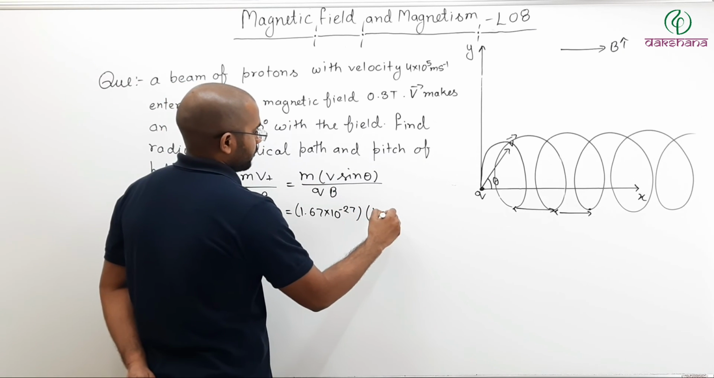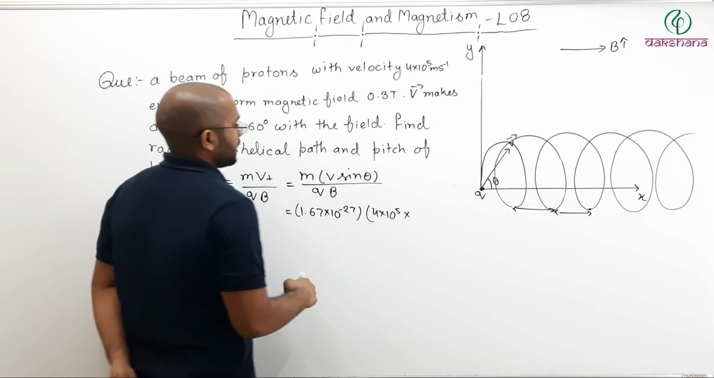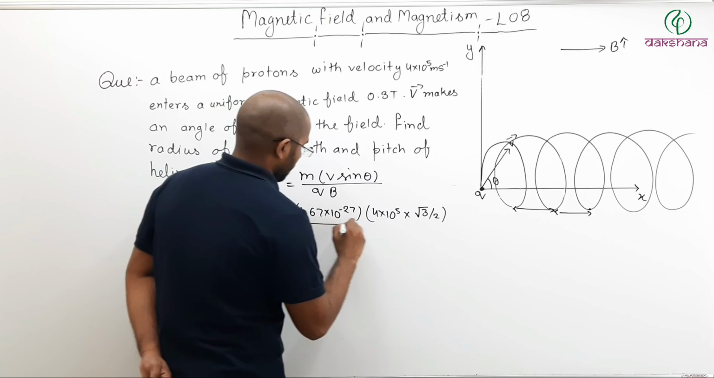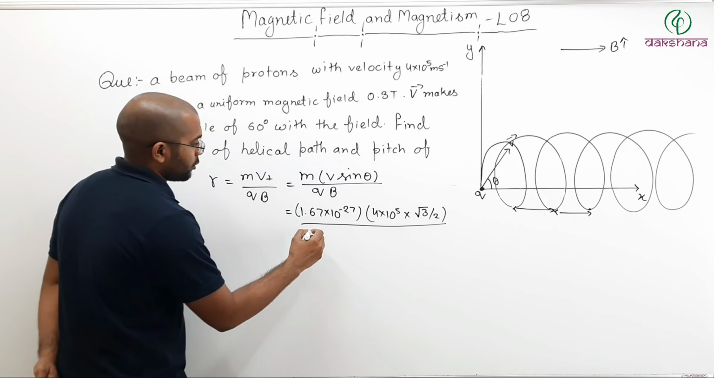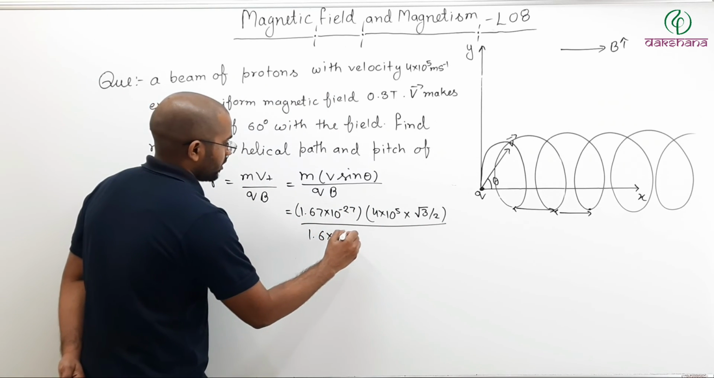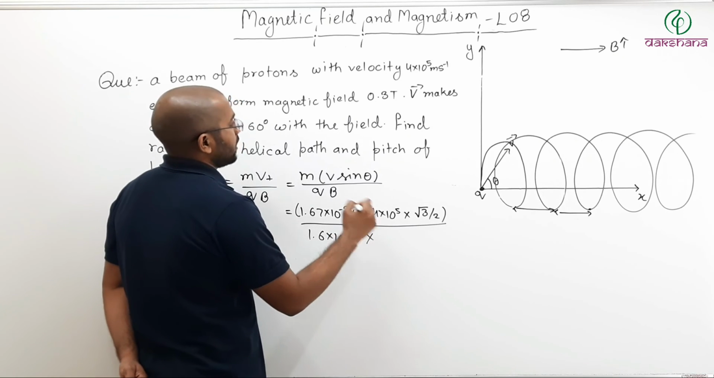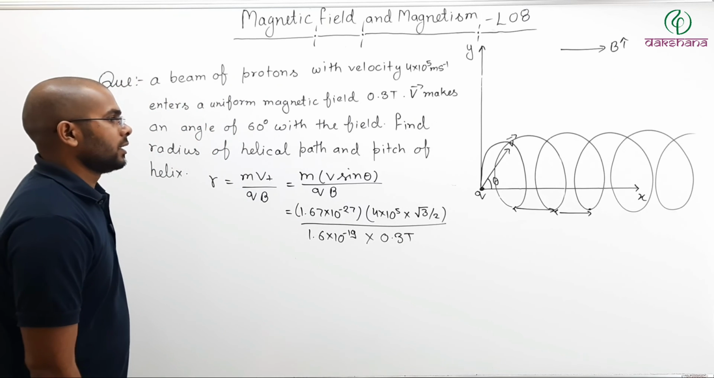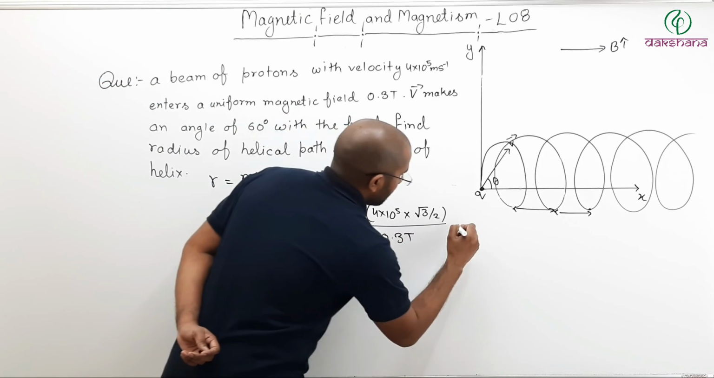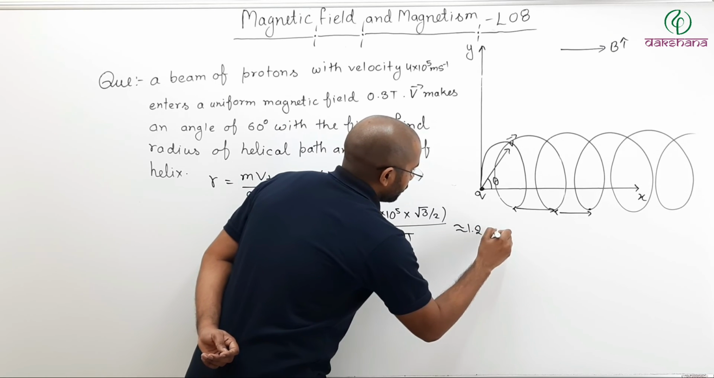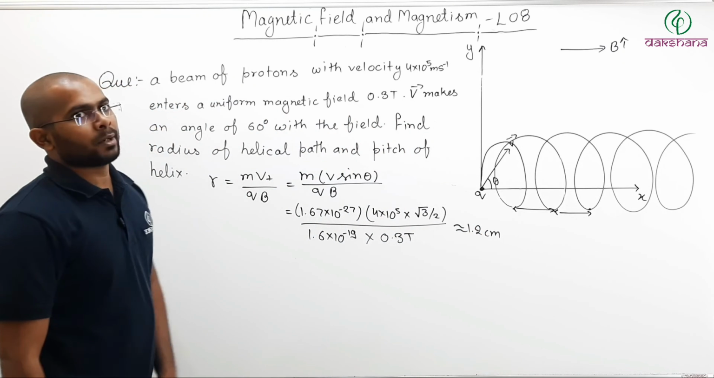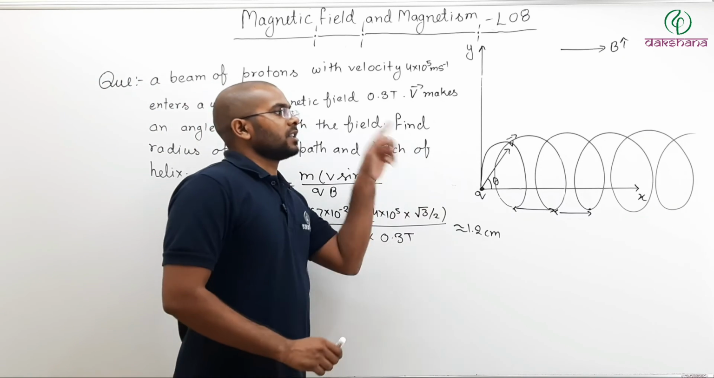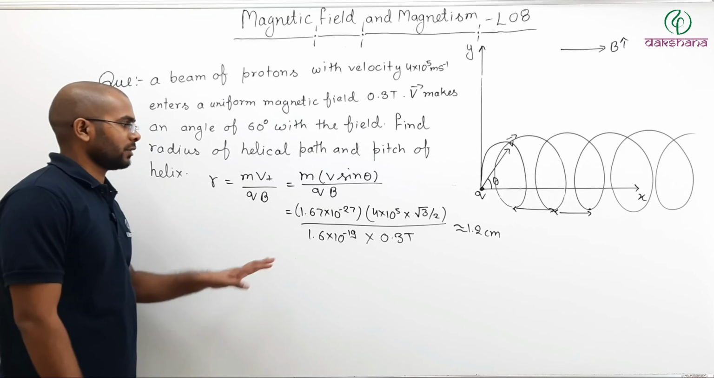Multiplied by speed 4 into 10 to the power 5, multiplied by sin 60. Sin 60 is root 3 by 2. Whole divided by charge. What is the charge on a proton? 1.6 into 10 to the power minus 19 coulomb. What is the field? The field is 0.3 Tesla. Now when you solve this, you will get approximately 1.2 into 10 to the power minus 2 meter, which is approximately 1.2 centimeter. So the radius of the helix will be approximately 1.2 centimeter.